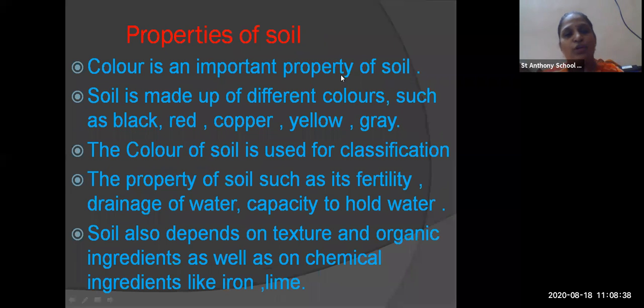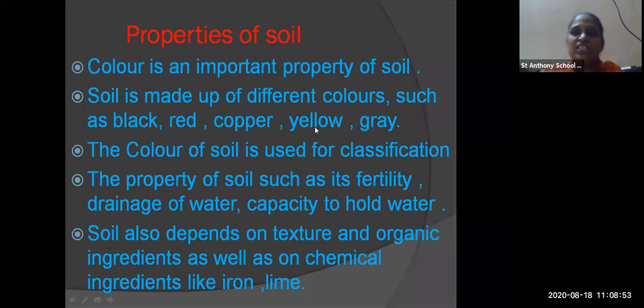Now we are going to see the third natural resource, that is soil. Now here we are going to see properties of soil. How can we identify the property of soil? By the color of soil.